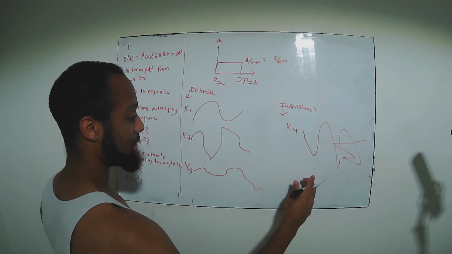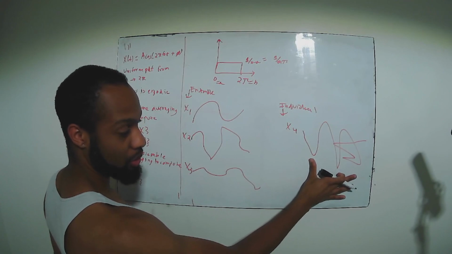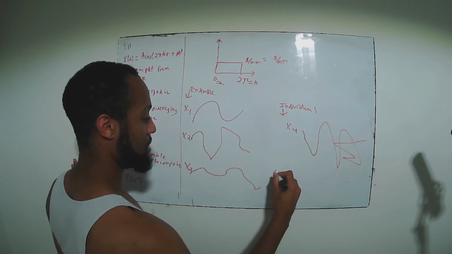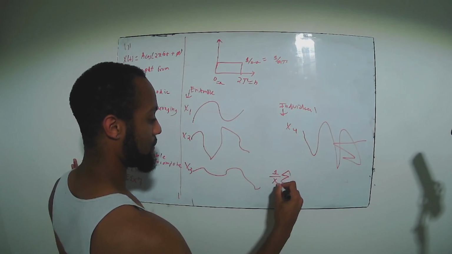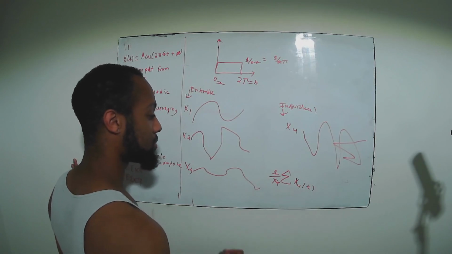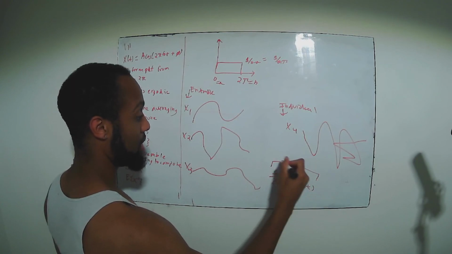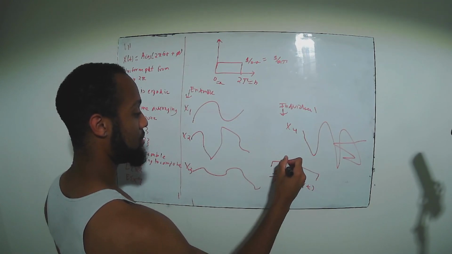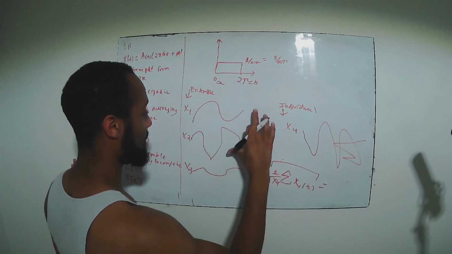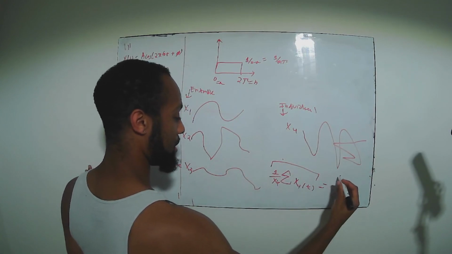So let's say we were to take the average of this person's motion, right? Let's say we computed the average of their motion. So 1 over T, and then we'll just say x4 of t, right? So this would be computing their average. And then let's say this is equal to the average of all of these independently. So we add all the independent ones up together, so we have the whole group.